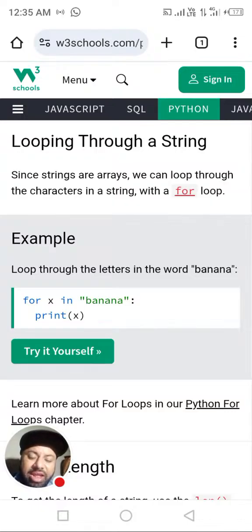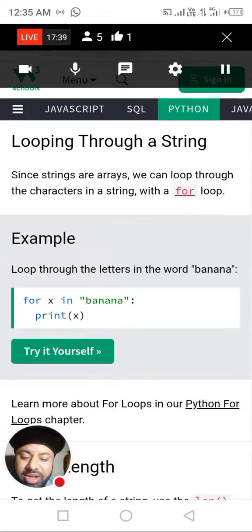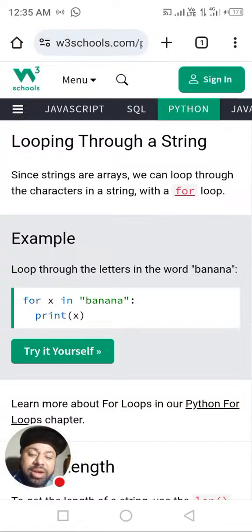Then it will automatically increment. But remember, if you know another language like C++, it does not increment automatically. Here in Python, x starts at zero, and after printing the first character it is incremented to one. The next iteration goes on: x zero is now incremented to one, then the next step is at position one, print x, so a will be printed, and it will continue to repeat.